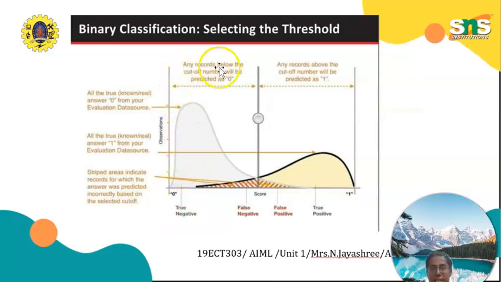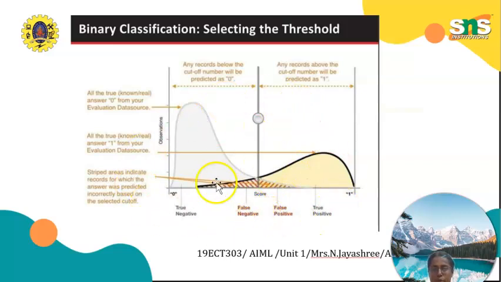Any records below the cutoff will be predicted as 0. Any records above the cutoff will be predicted as 1. This is the binary classification. From the name itself we can identify 0 and 1 will come in binary classification. So selecting the threshold is nothing but the intermediate position. Here it starts at 0 and ends at 1. In between, 0.5 is nothing but the score value. This is selecting the threshold.